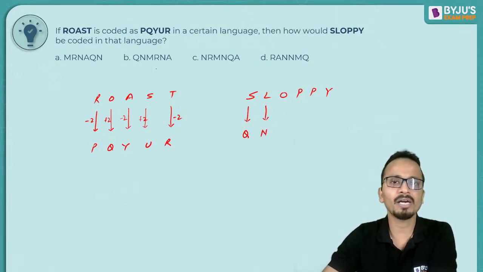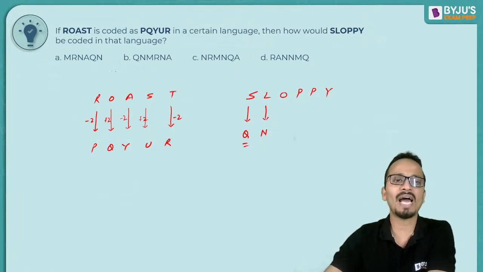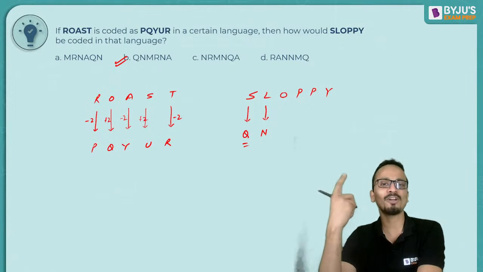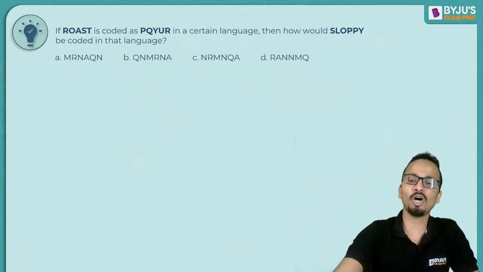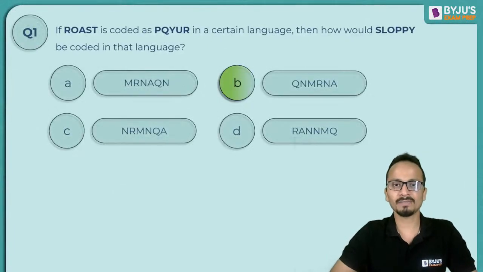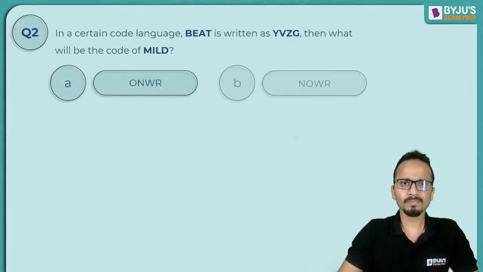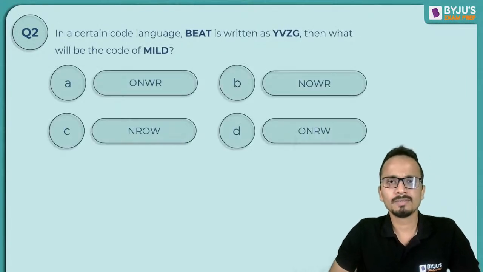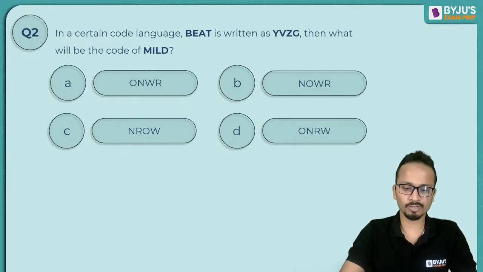I've got the first alphabet Q, and in the options I have only one option that is starting with Q. So the correct answer should be option B. All right. Now let's move on to the second question. Let's see how many of you will be able to crack the logic for this one.